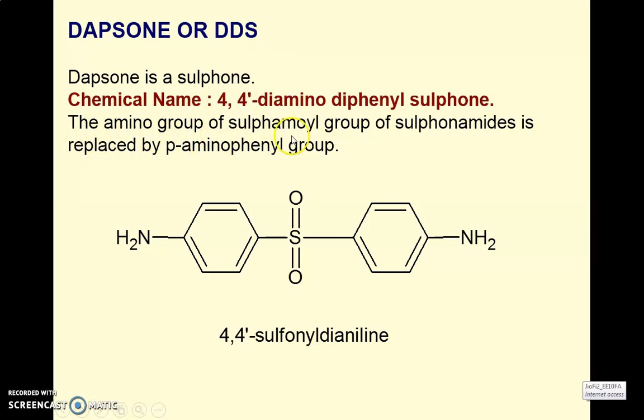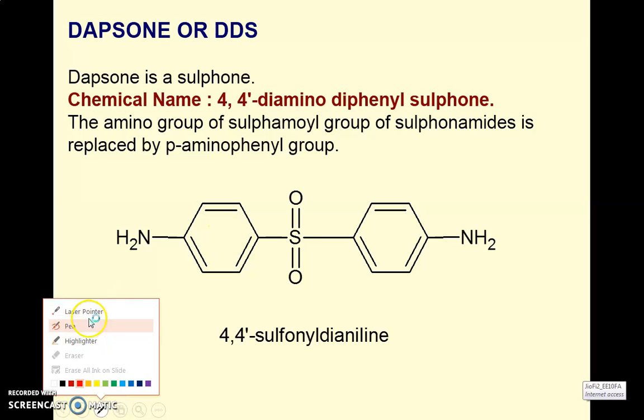Now the amino group of the sulfonamide SO2NH2 is replaced with a para-amino phenyl group. Instead of NH2, the para-amino phenyl group is there, hence it is a sulfone derivative, or maybe one of the sulfonamides. Now the question arises, how does 4,4- come in the chemical name? For this we have to give separate numbering to the structure.